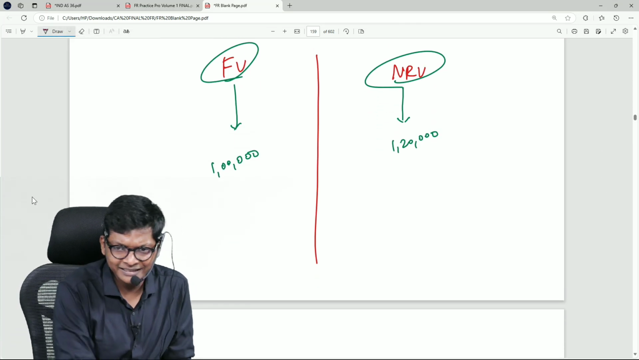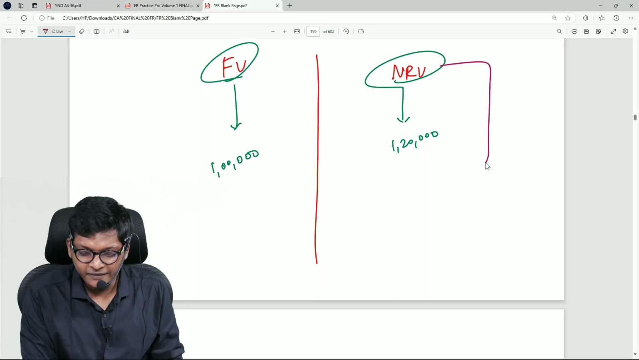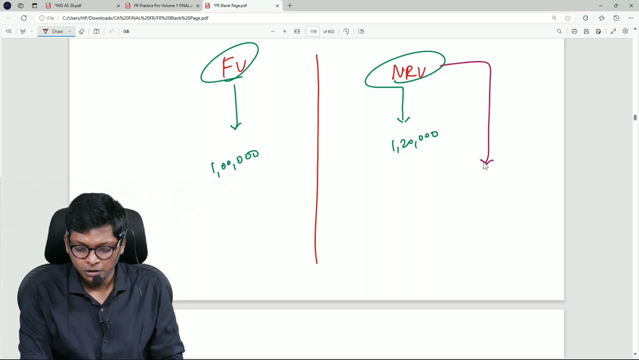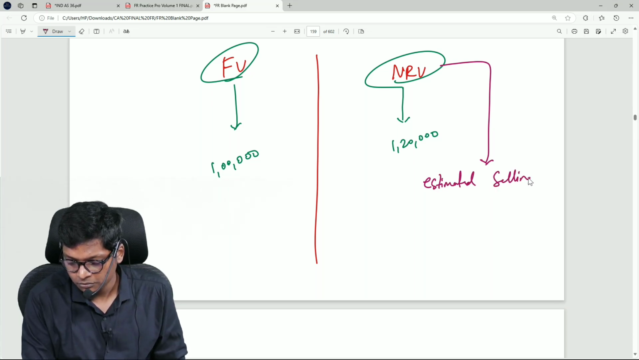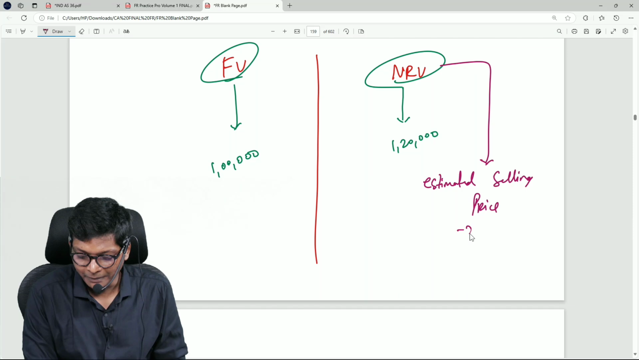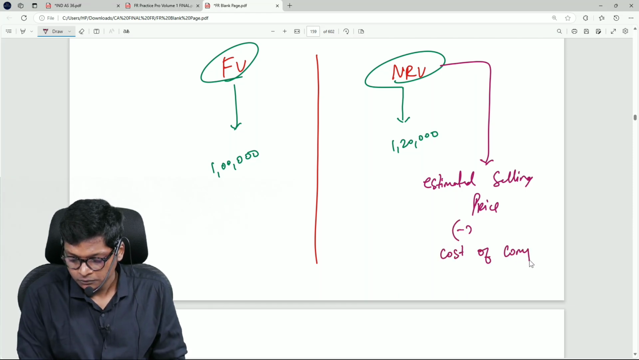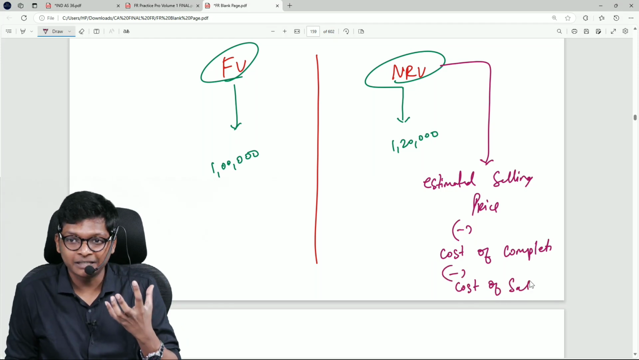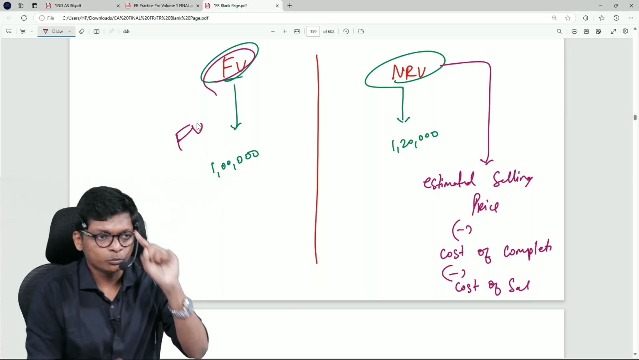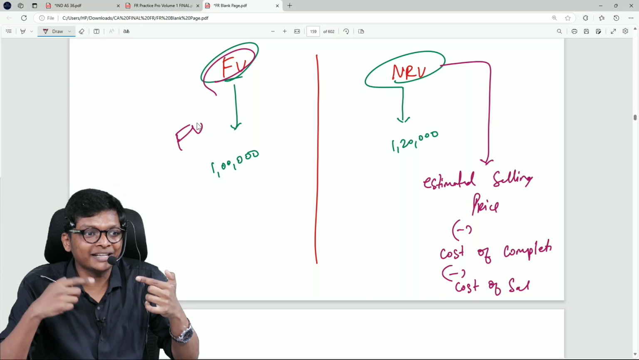Fine. Are you understanding, guys? This is the logical difference. Equation difference. NRV we already learnt in inventory. What is it? Estimated selling price minus cost of completion minus cost of sale and the brokerage, all of that. Estimated. In fair value, that's it, one value. Because what the market is ready to pay will not include brokerage cost, all of that.